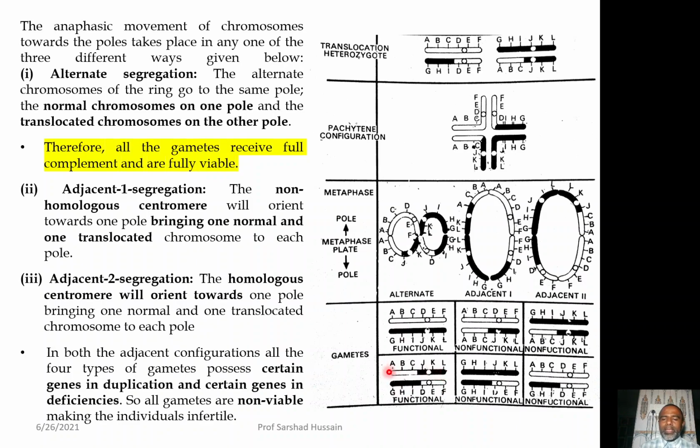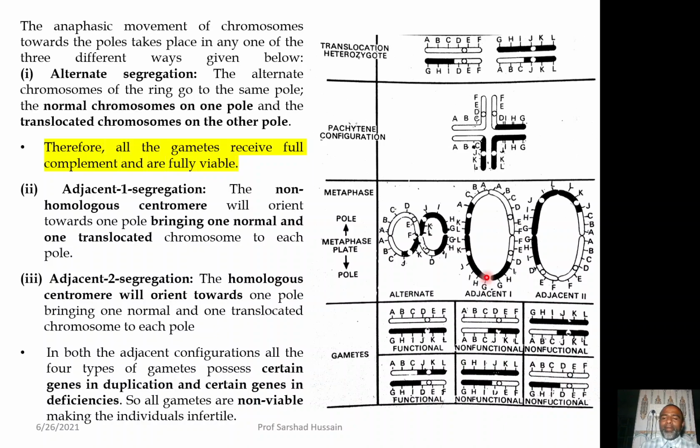So, because of the positional effect, that earlier the DEF was present along with the ABCD, but now it is present with the GHI, and likewise you can consider this case for JKL or GHI also. So, this new arrangement of the gene always lead to the formation of the new variety or the new species.